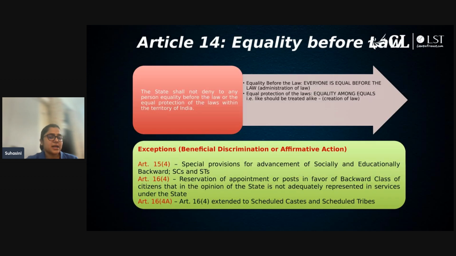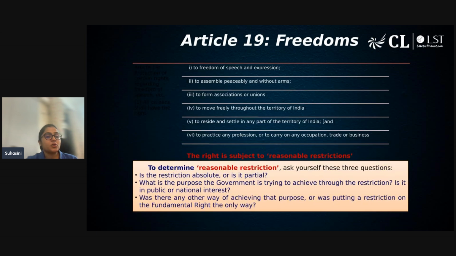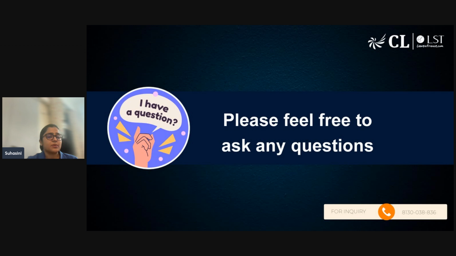In the next class, I'll be taking up Article 14, which is talking about equality before law and equal protection of law, and then we'll also take into consideration Article 19, and if time permits in the next class, then we'll also take Article 20. So these three articles are very important. Obviously other articles are also important, but Article 20, CLAT time and again keeps asking questions. Article 19 and 14 you always see in the news. So keeping these things in mind, we'll take this up in the next class.